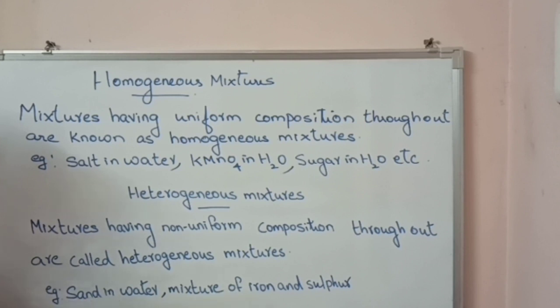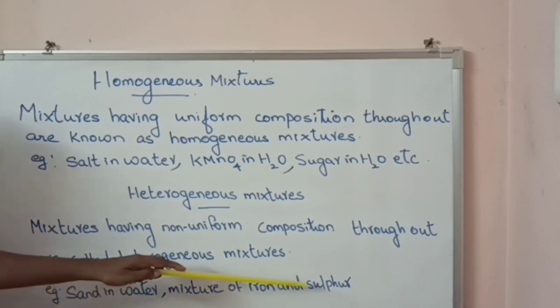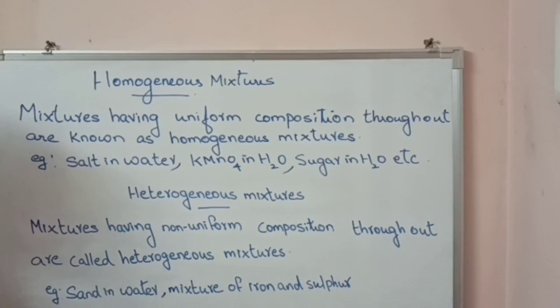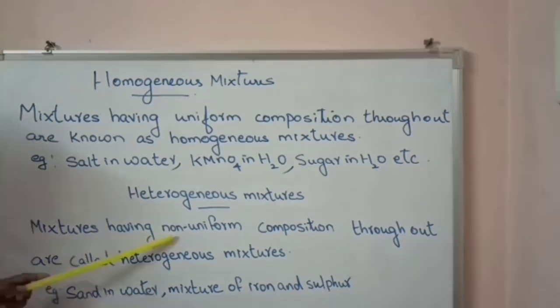Iron particles are grey in color and the sulfur particles are yellow in color. When we mix these iron and sulfur particles, it has non-uniform composition. So mixture of iron and sulfur is an example for heterogeneous mixture. Clear?